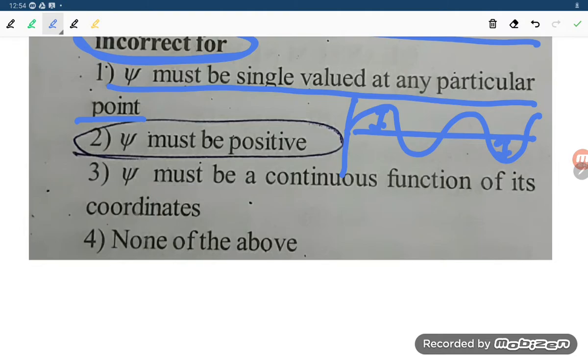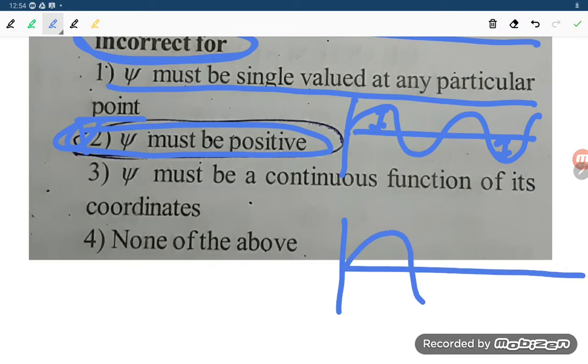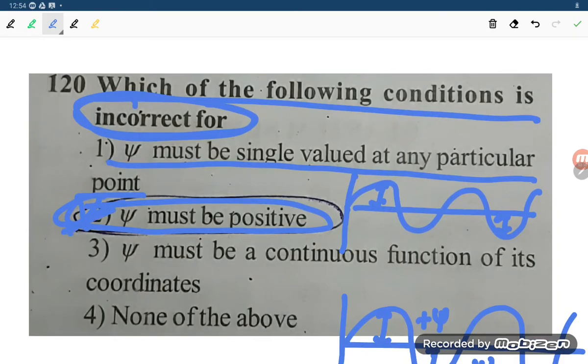Next is psi must be positive. No, this is not right, this is our required answer. Psi must not be positive student. Sometimes it can be a crest. Crest means the plus sign. And if you go to the trough, this is the amplitude, so minus psi. The height of the crest is plus psi and the depth of the trough has the minus sign. So psi must be positive is wrong student. So the required answer is option number 2.